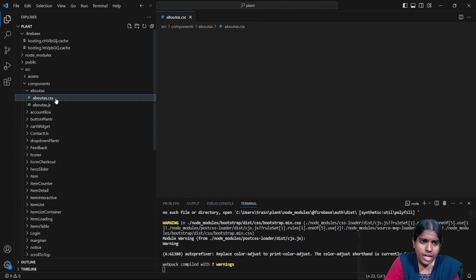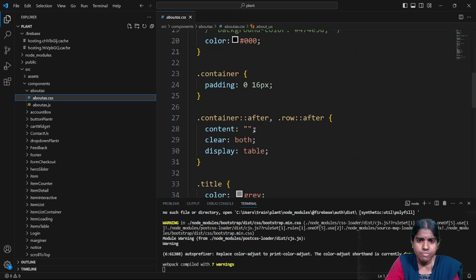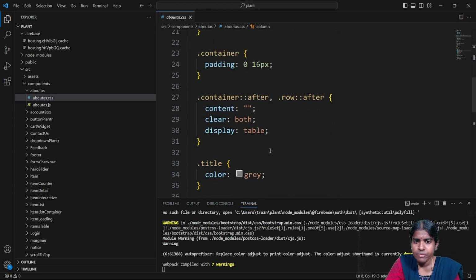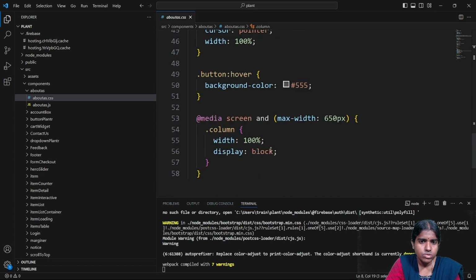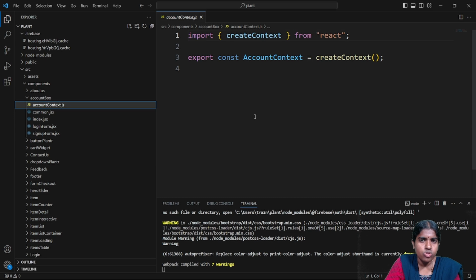The corresponding stylings are provided in my About.css, cascading style sheet. For example, I'm having this column, floating point column. Where I want to place this, and width I'm giving here as 33.3%, margin bottom I'm giving here as 16 pixels, and padding I'm giving here. Clear with this? And then I have this AccountContext.js.